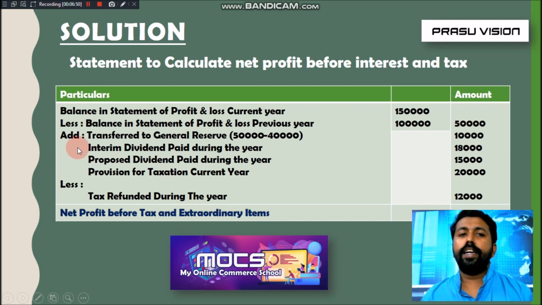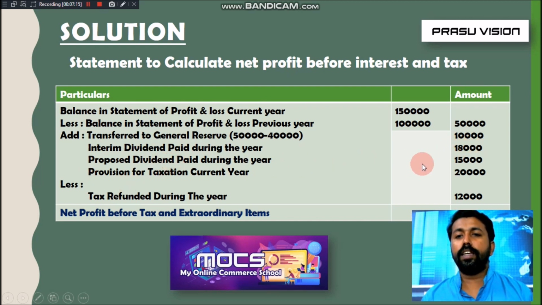And we have to add the items transferred to general reserve. Just show the calculation, how it is calculated. Transferred to general reserve amount 50,000, current year minus 40,000. So we will get the current year transferred amount of 10,000. It is added. Also interim dividend paid during the year 18,000 is added.